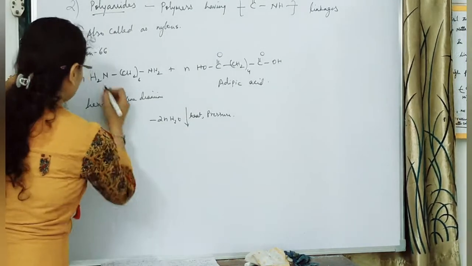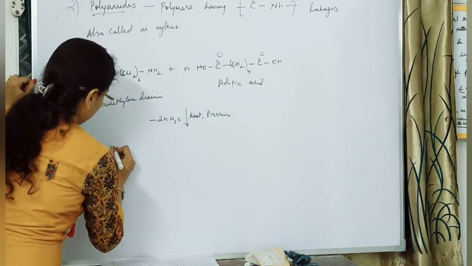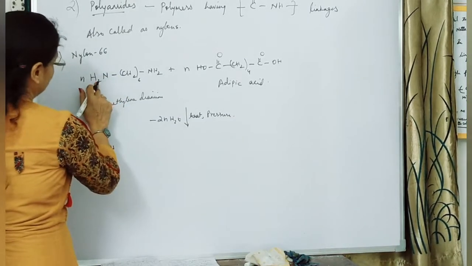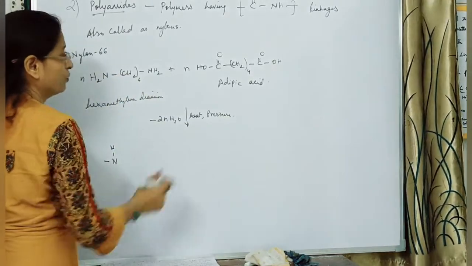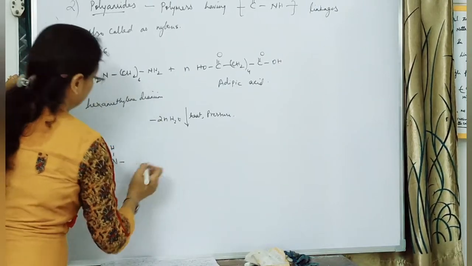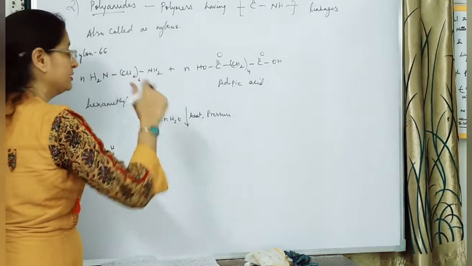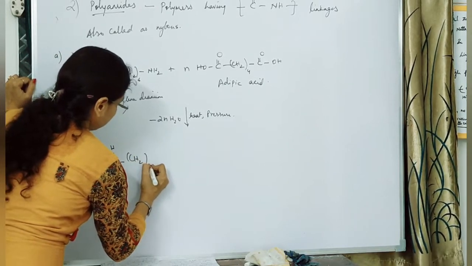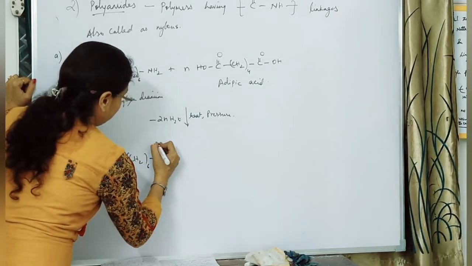So look here, we will show this as NH, because here there will be loss of a water molecule. So one H, another H will be going as a water molecule along with OH. One H plus another OH will be forming one water molecule, (CH2)6, again NH.